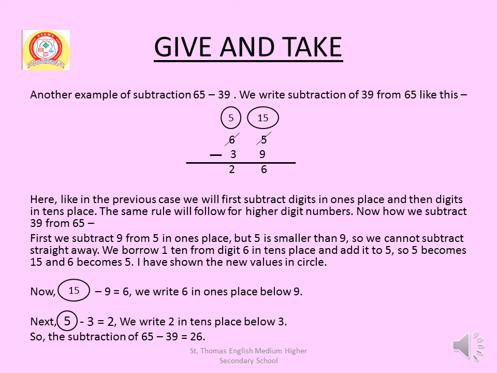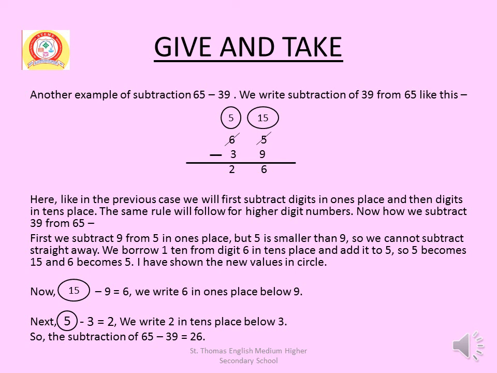Now, how do we subtract 39 from 65? First, we subtract 9 from 5 in ones place. But 5 is smaller than 9. So, we cannot subtract straight away.